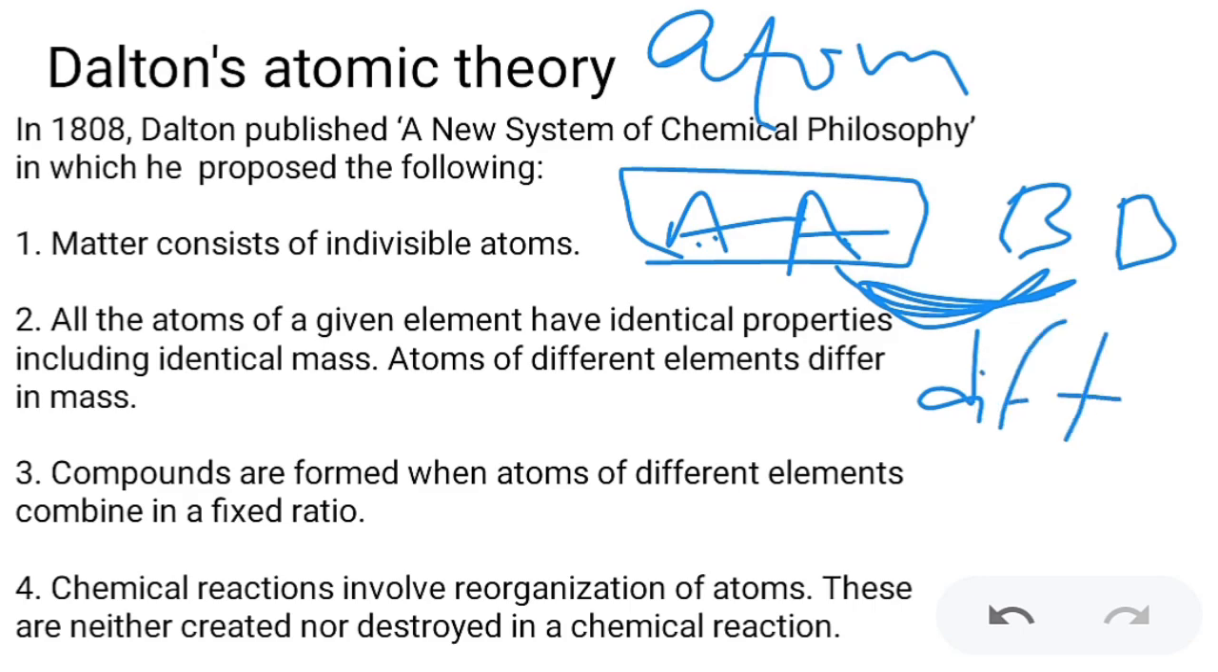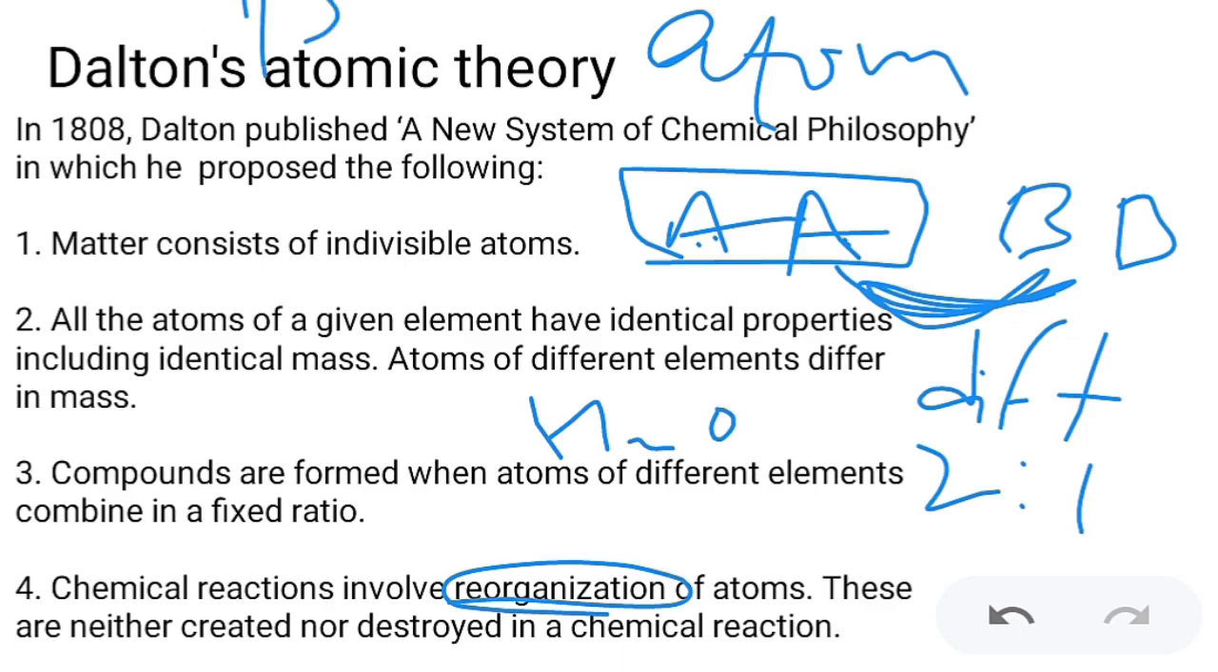Thirdly, he told that if you take any compound, then the elements combine in a fixed ratio. For example, water is formed by 2 hydrogen and 1 oxygen, 2:1. Even the weight ratio is fixed, as we have already learned. And the fourth point is that a chemical reaction involves reorganization of atoms. They are neither created nor destroyed in a chemical reaction. Here they just reorganize. It means bond formation and bond breaking is occurring over here. The atoms are not created, they are not destroyed.